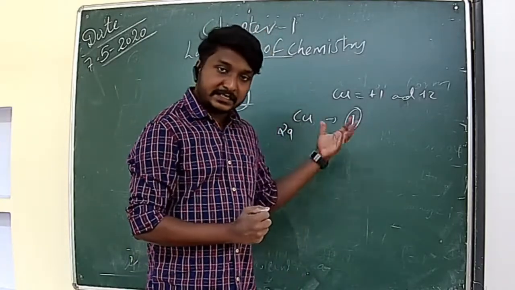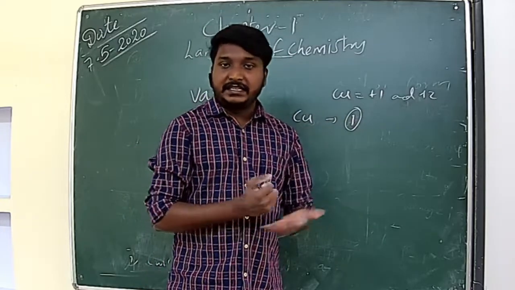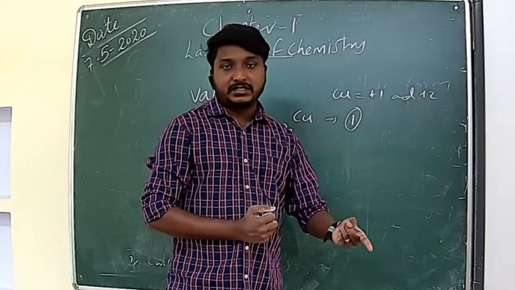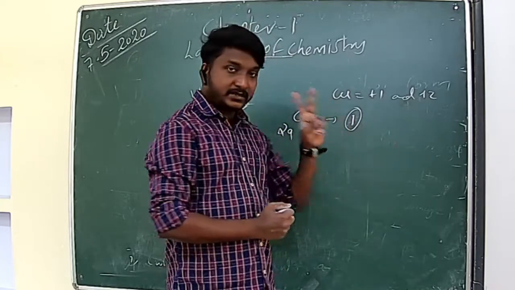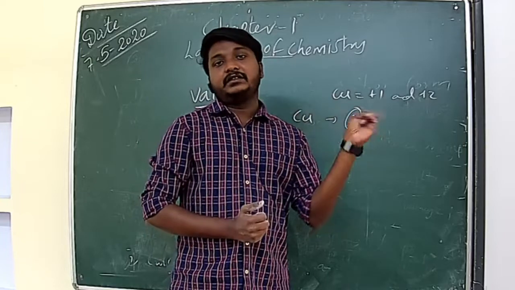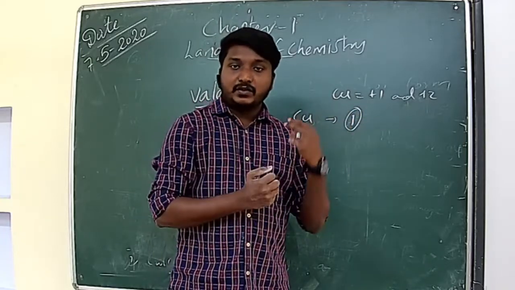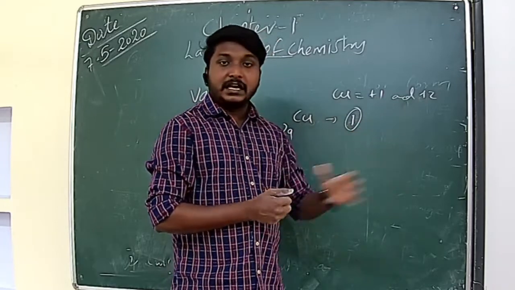Penultimate shell means second last shell. So when they get external energy, 1 electron will jump into the valence shell. So the valence shell will consist of 2 electrons. Then these 2 electrons will be donated from there. So they will get the +1 valency as well as the +2 valency.